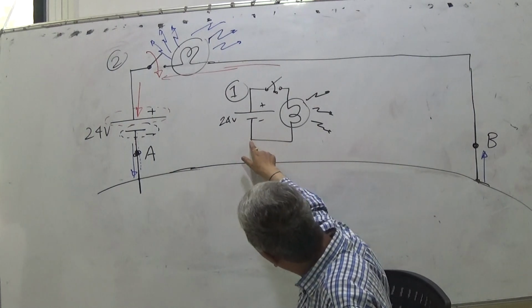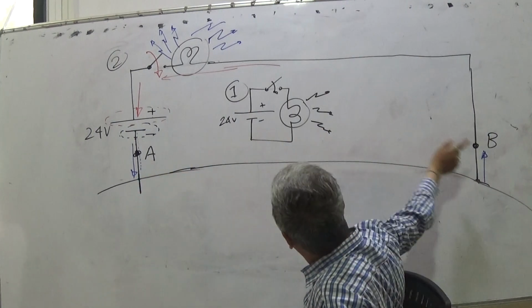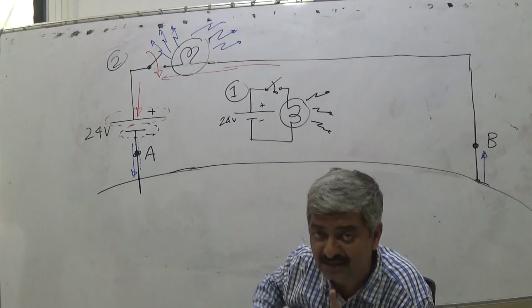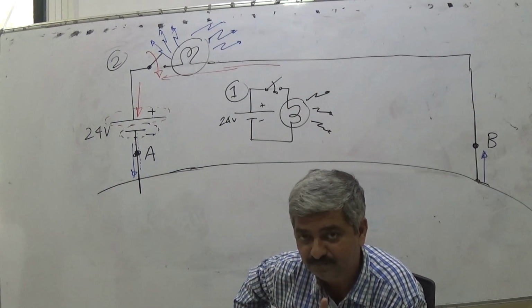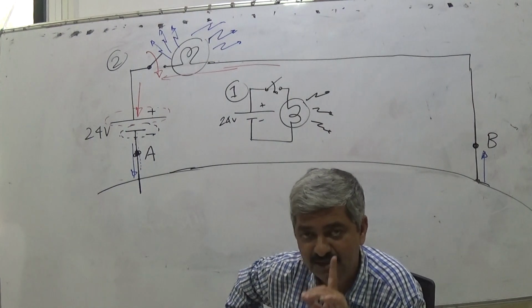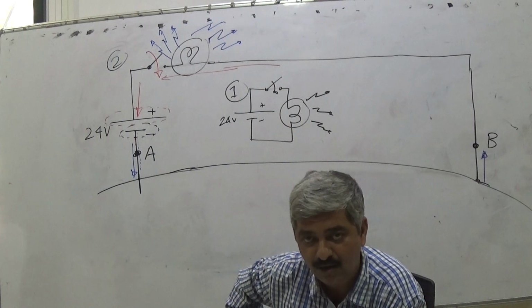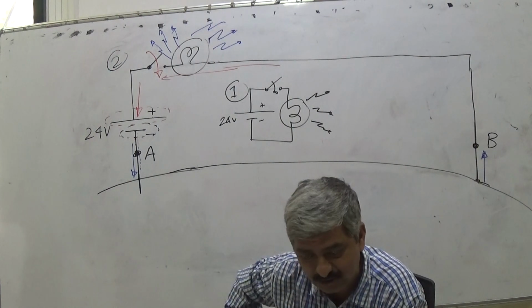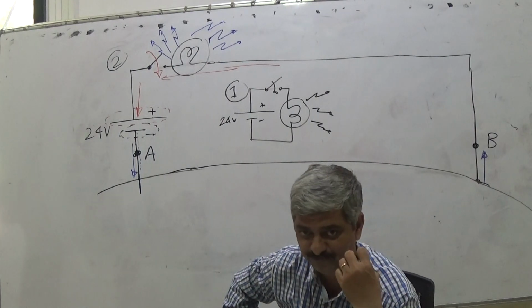Or when both are put into earth at different places, however far apart, the lamp still glows with the same intensity, because earth doesn't oppose either dumping of electrons or extraction of electrons.